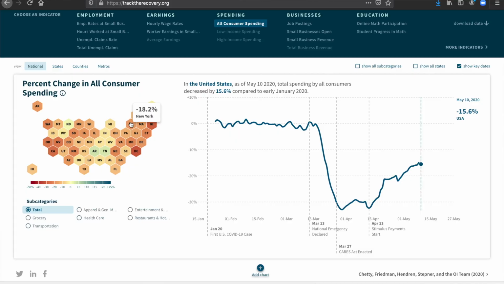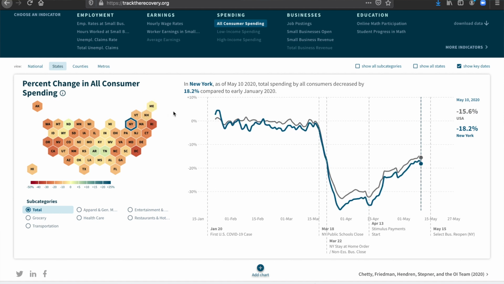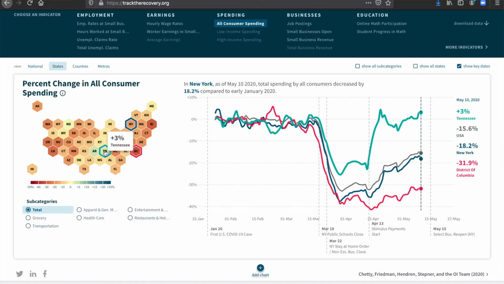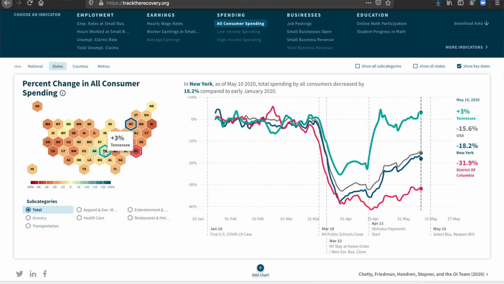So for example, if we click on New York, that's one state that is tracked fairly consistently with the national average. However, a place like Washington, D.C. had a similar drop-off to New York, but has not recovered at all, and consumer spending is still down by over 30%, whereas a state like Tennessee, in green, saw a slightly lower drop initially and has recovered dramatically, especially right after those stimulus payments began to be received. And their consumer spending levels are actually just as high as they were before the crisis started.